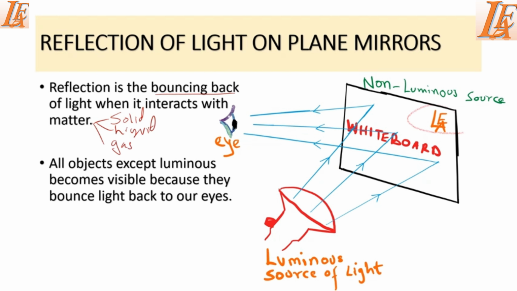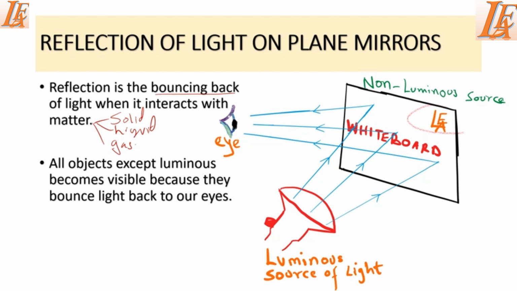gas. So some gases which are colored, you are only able to see them if they reflect light. Liquids like water, juice, you are able to see them because they reflect light. Solids like yourself, your pen, your phone, your TV, you are able to see them because they reflect light into your eyes. So in this case, we have a case on the board here or on the screen.